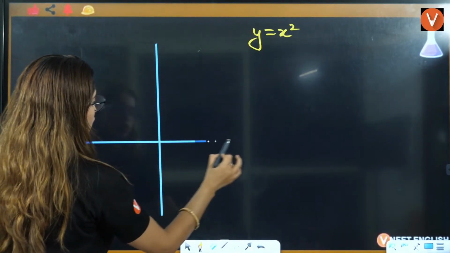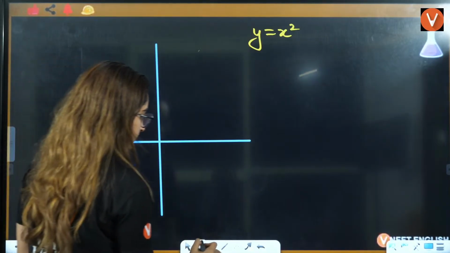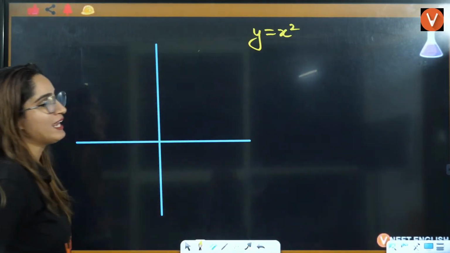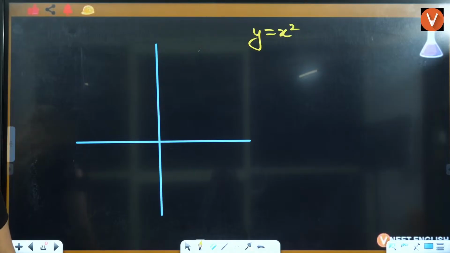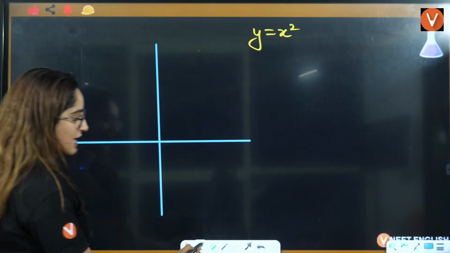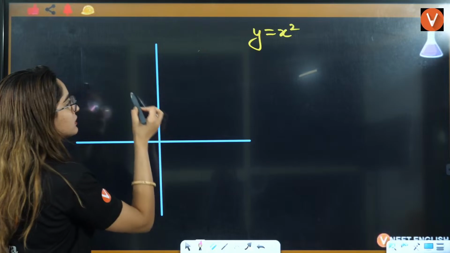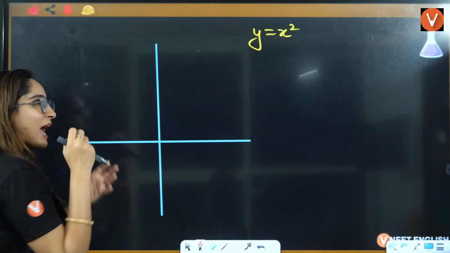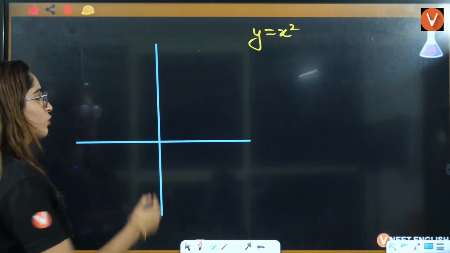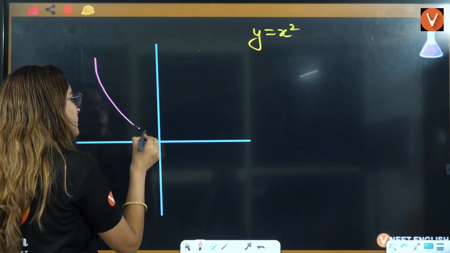Now, if this is your graph, if you have y is 1, guys, the variable which has less power, in that area the mouth will be open. It means it will be like this.